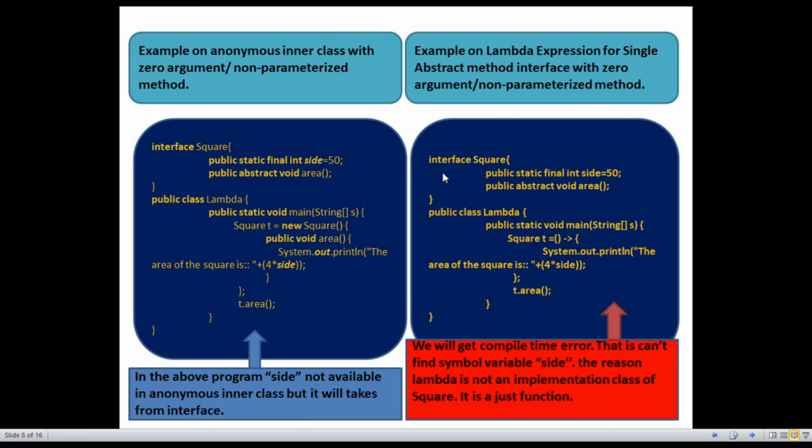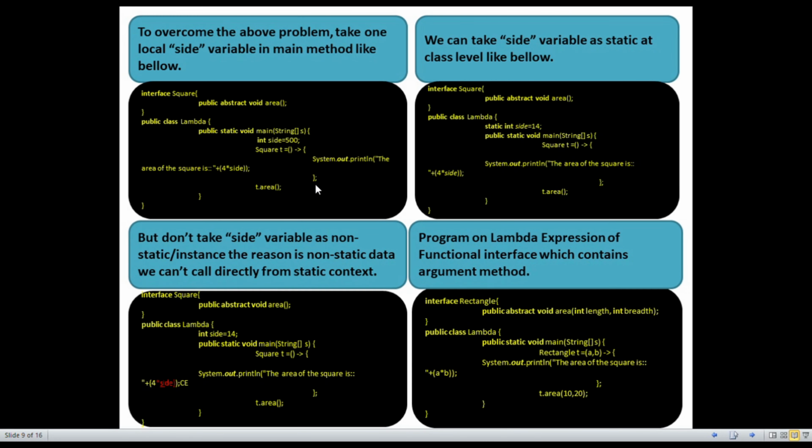In this example, we have one interface Square. It has one constant variable and one abstract method area. In the main class Lambda, inside the lambda we define the area using the single abstract method interface with zero arguments. But when defining the area, 4 into side, the side is a local variable, not a global variable. That's why the compiler gives a compile time error. You see in the previous slide that the compiler gives a compile time error.